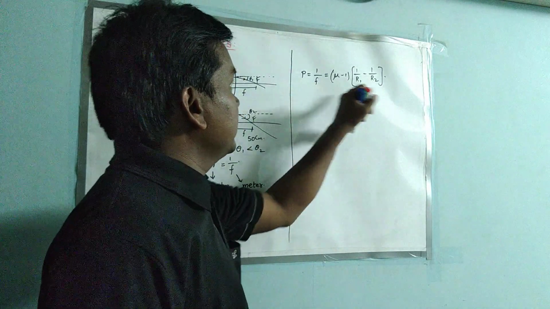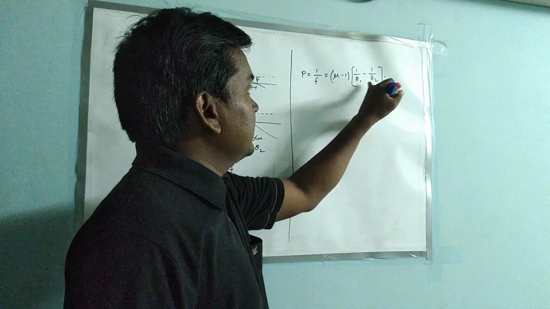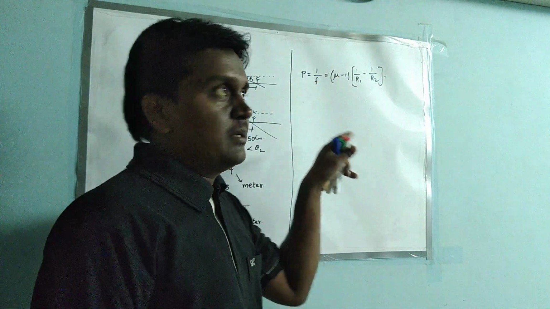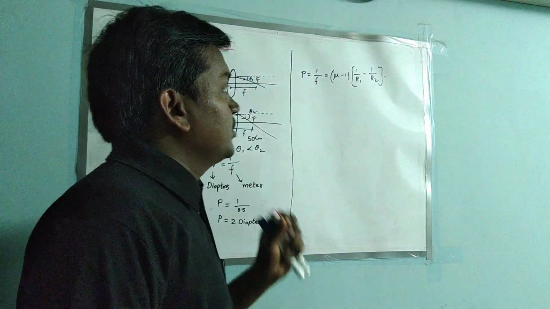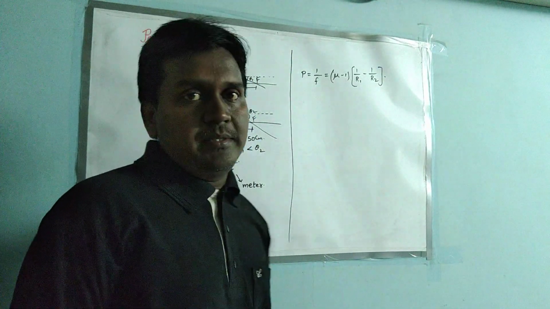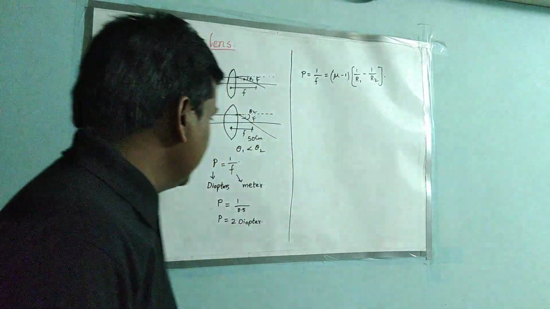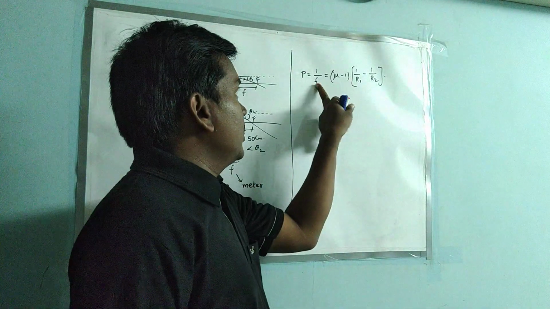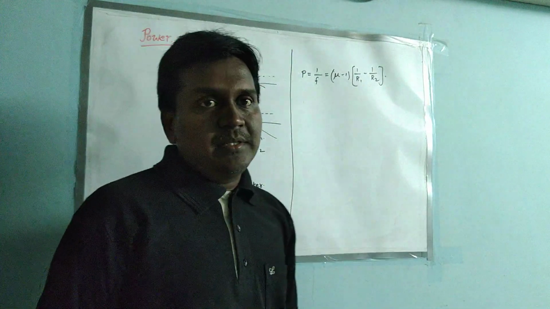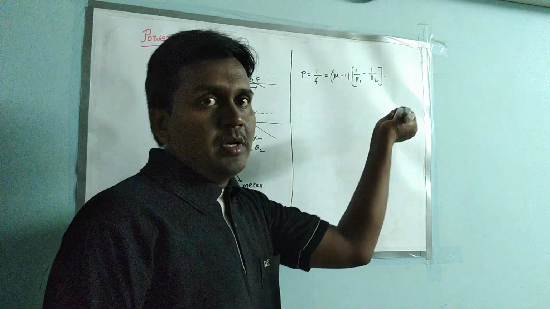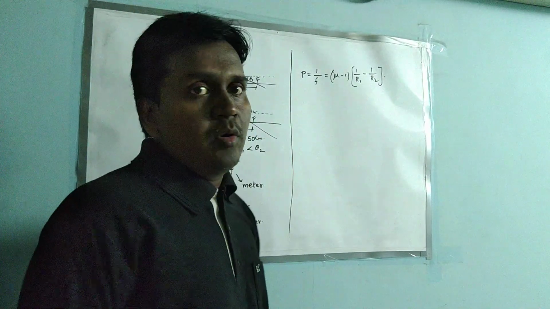Because R1 and R2 are in the denominator, and the focal length F is in the denominator. But for P, if both are more, then power will be less. As the relation between these is inversely proportional, if these two are more, power will become less. If the radius is small, then focal length also will be small, and then the power of lens will be more.